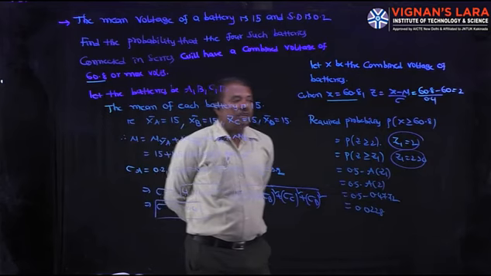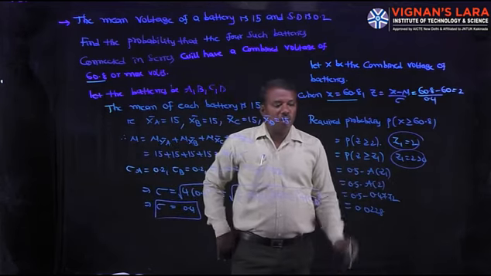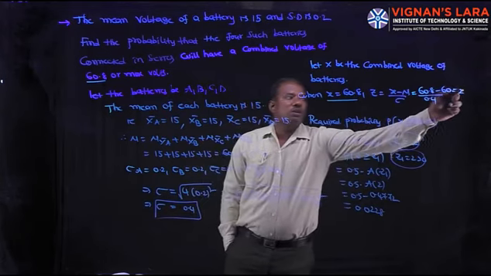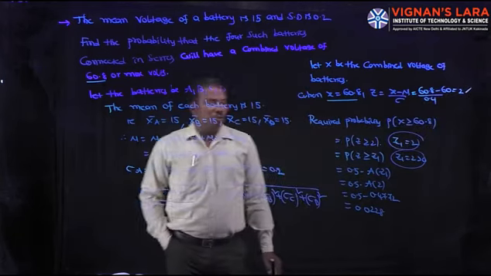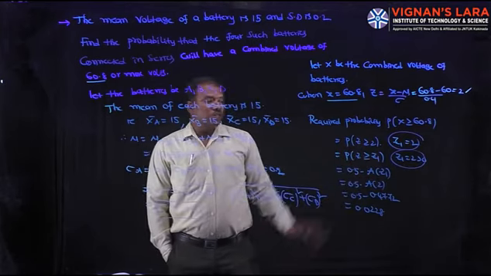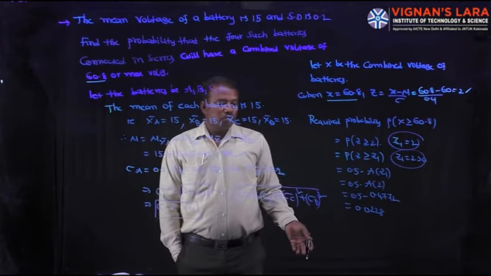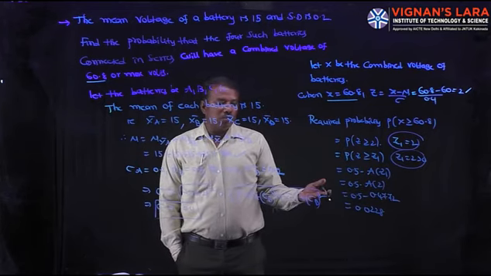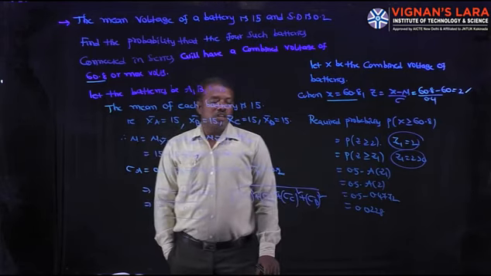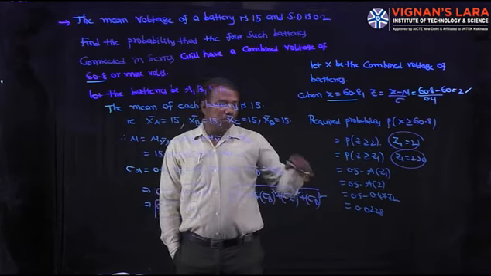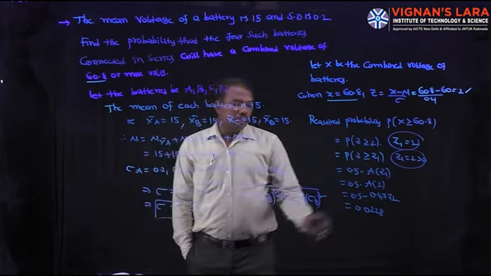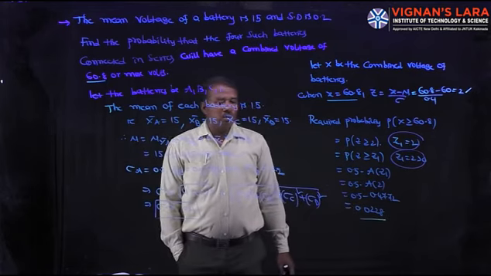So P of x greater than 60.8 is nothing but P of z greater than or equal to 2, where 60.8 becomes 2 by standardizing. Z greater than or equal to 2 means P of z greater than or equal to z1. Z1 is 2, that is positive. So by the properties of the standard normal distribution, it is 0.5 minus A of z1. A of z1 means A of 2, and A of 2 is 0.4772 from the normal distribution table. Then the required area is 0.0228.